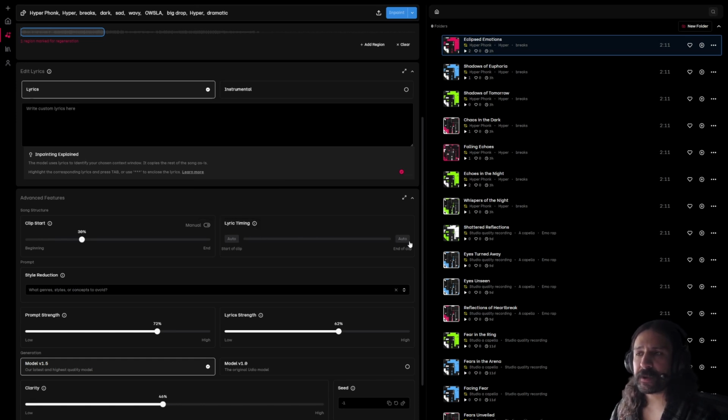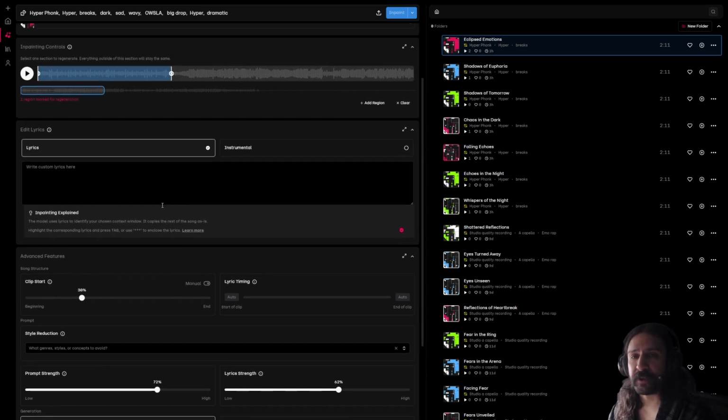Now here with lyric timing, where do you want the lyrics to start in the song? Do you want those lyrics to start at the very beginning of the intro, or do you want the lyrics to start when the song kicks off? So you probably would want to select 30 to 40%, similar to here in most situations, depending on how long you want the intro to be. And I guess it's going to depend on genre as well.